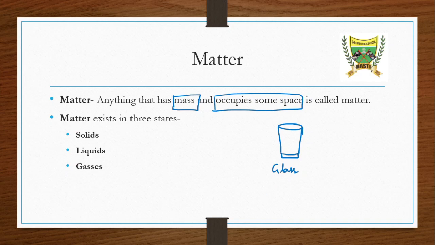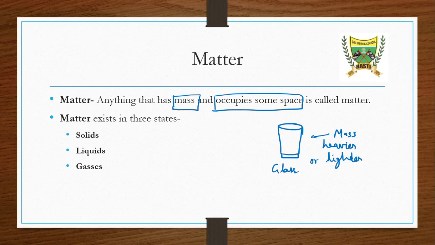If you hold it, then we see that it has some mass. We feel it light or heavy accordingly, like when we compare different types of glasses, some of them are light, some of them are heavy. These can be compared because they have some mass. Either it will be heavier or it will be lighter.